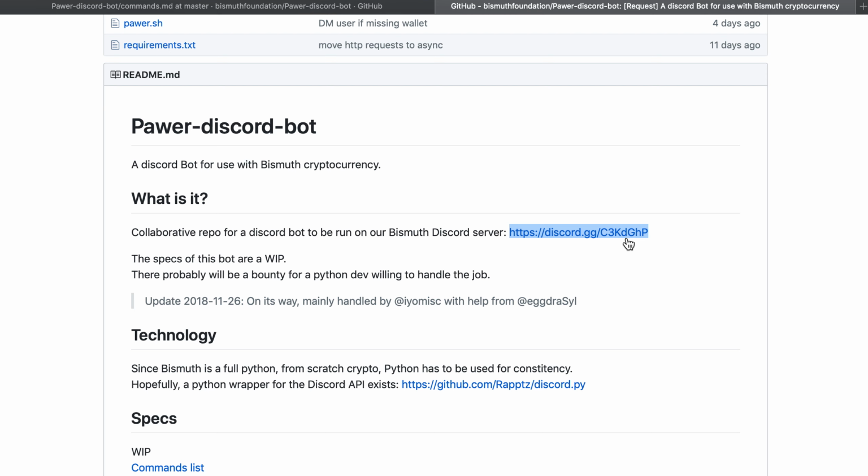Now, I want to introduce to you the Pawer Bot. This here is a new bot which is used on the Discord server. With this bot, you are able to create a Bismuth address, a public address, and you have the option of various commands which you can initiate. You can also send tips to other users, and I'm about to show you some of the commands, and there are even more commands coming in the future to this new Pawer Bot.